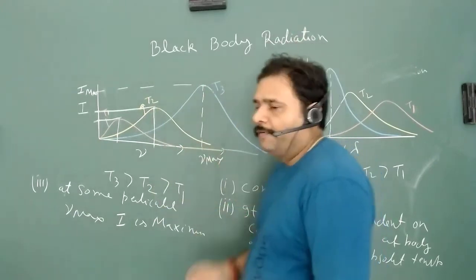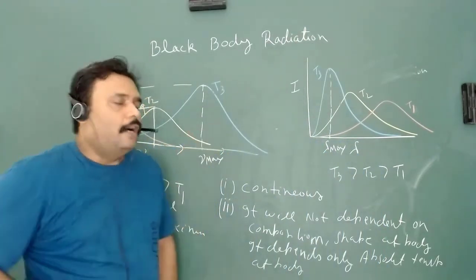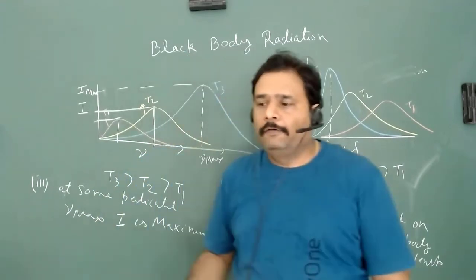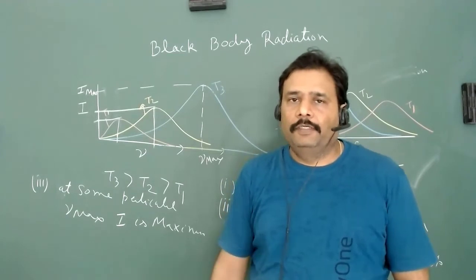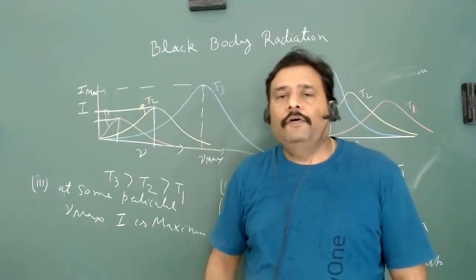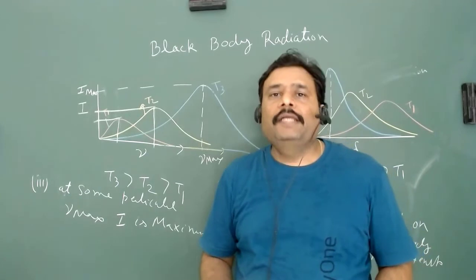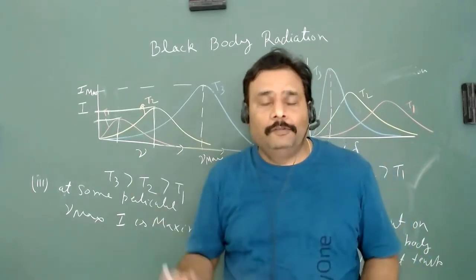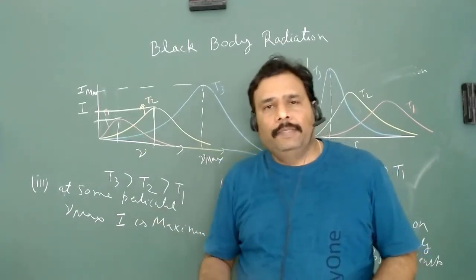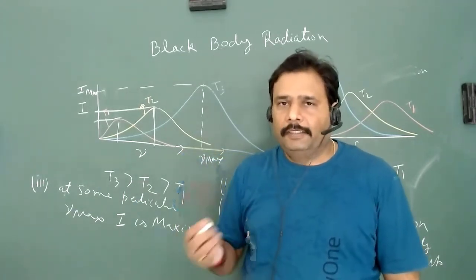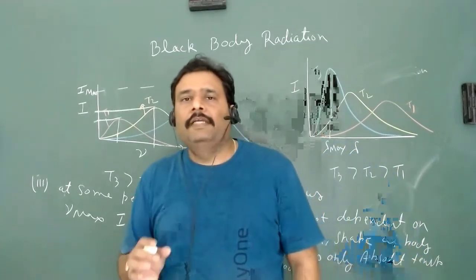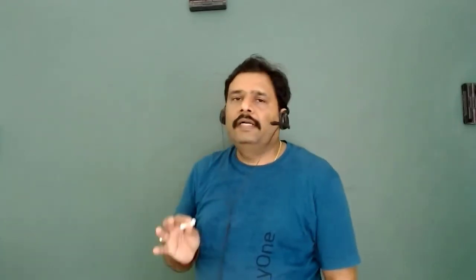So these are the profiles, and obviously how are we going to explain it? This is one of the biggest challenges for black body radiation. But before that, how will we make a black body, if it is idealized, and how do we do this experiment? We can use a trick to make black body radiation. So let's see how to make an idealized black body.